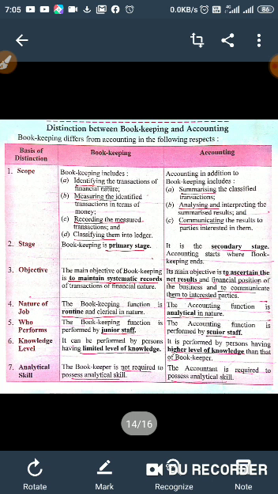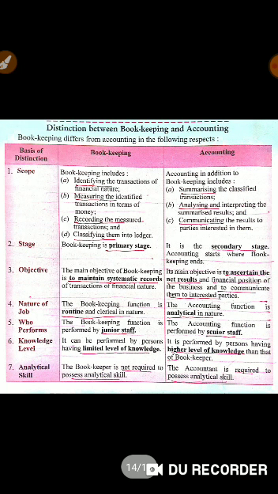Bookkeeping is concerned with identifying, measuring, recording, and classifying the business transactions, whereas accounting is concerned not only with the bookkeeping function but also with summarizing, analyzing, interpreting, and communicating the results to the users. The second point of distinction is the stage. Bookkeeping is the primary stage, while accounting is the secondary stage. Accounting starts when bookkeeping work has ended.